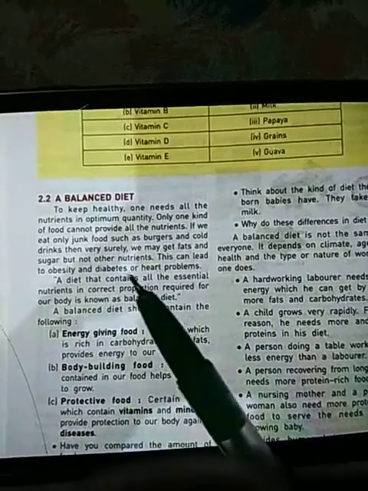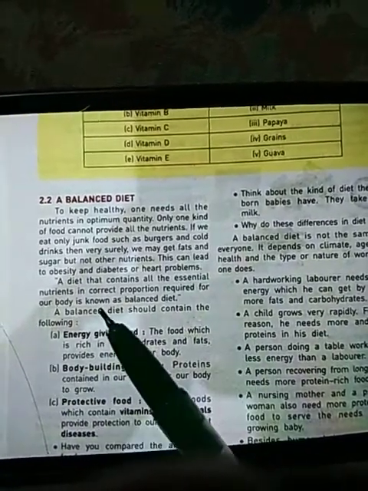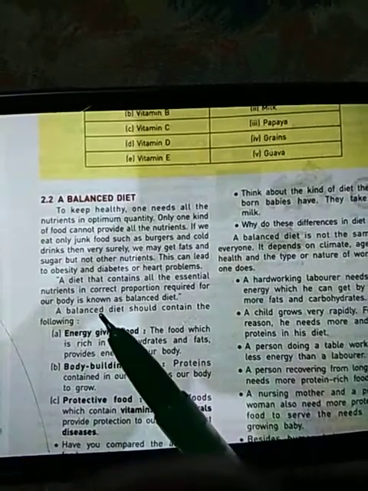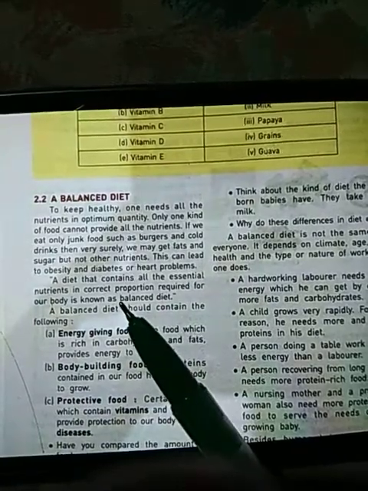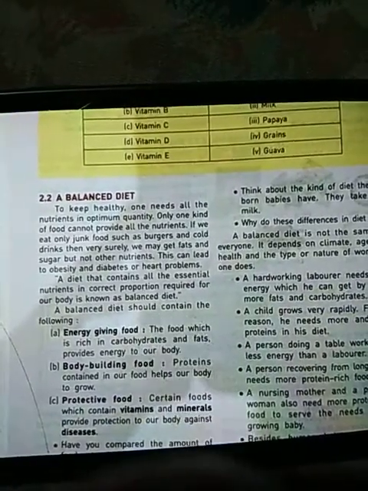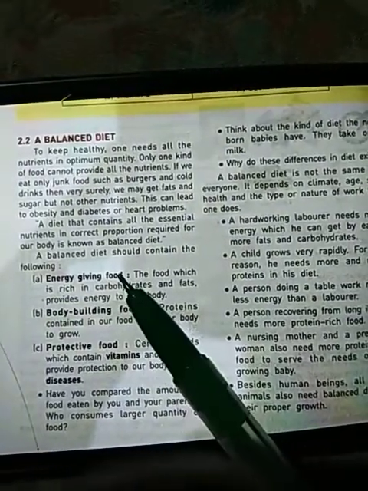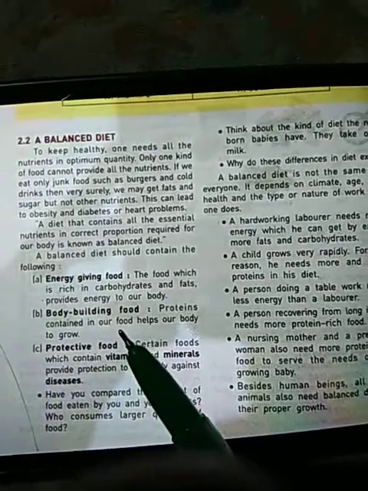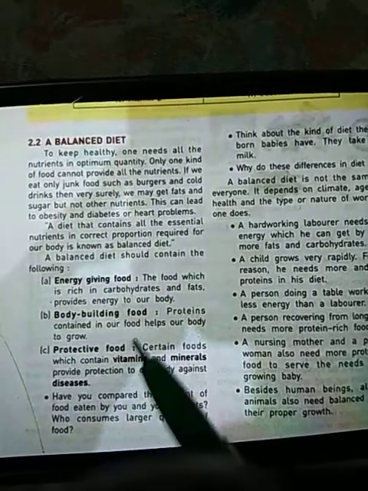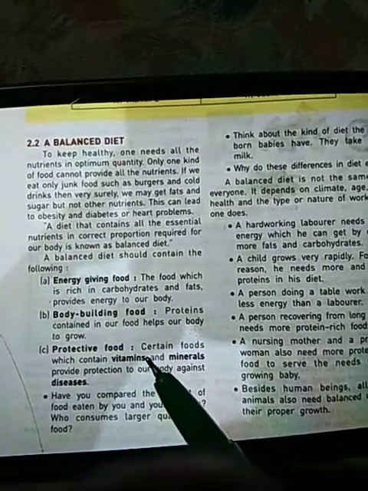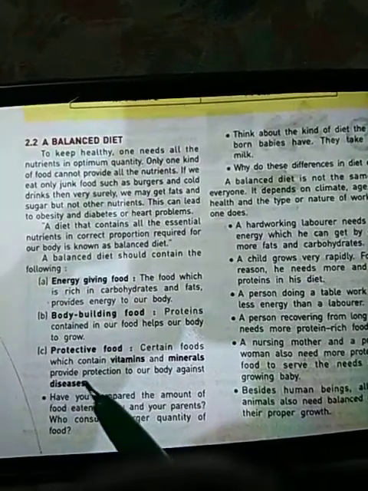Therefore, a diet that contains all the essential nutrients in correct proportion required for our body is known as a balanced diet. It means the diet should contain all the nutrients required for our body in an appropriate amount. A balanced diet should contain the following: energy giving food, meaning food items rich in carbohydrates and fats. Bodybuilding food, meaning food items rich in proteins which help our body to grow. The protective foods, the food items rich in vitamins and minerals which help to develop a better immune system and to fight against diseases.